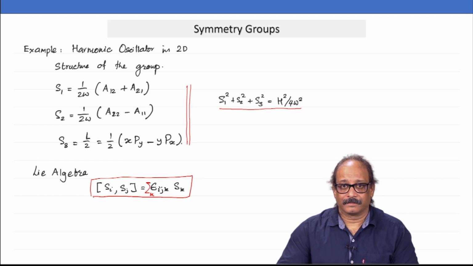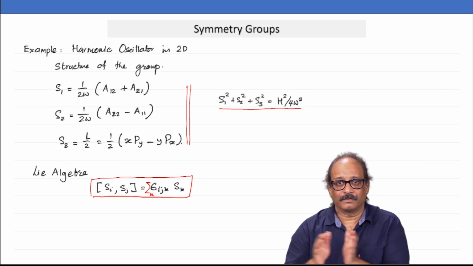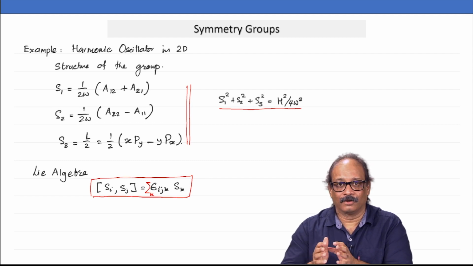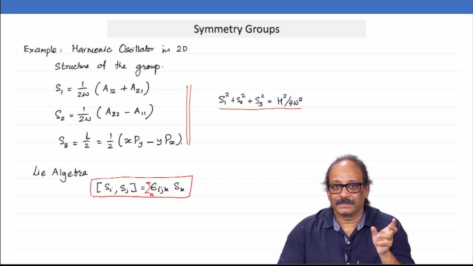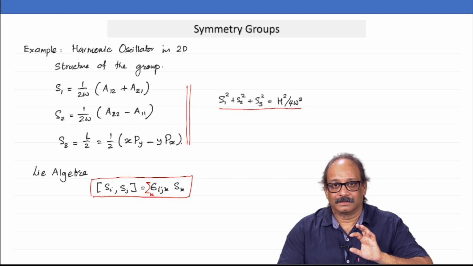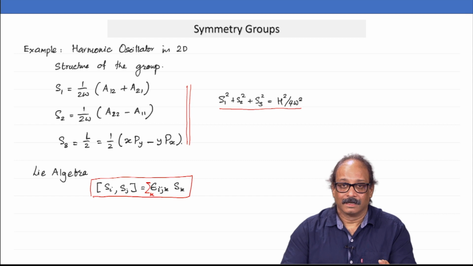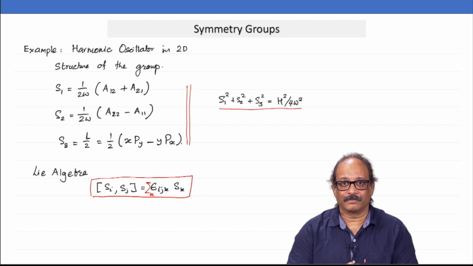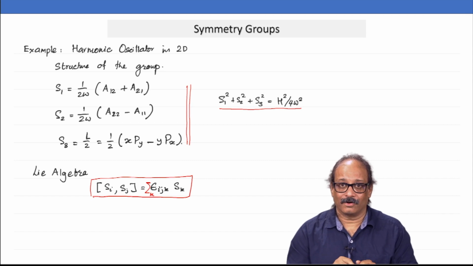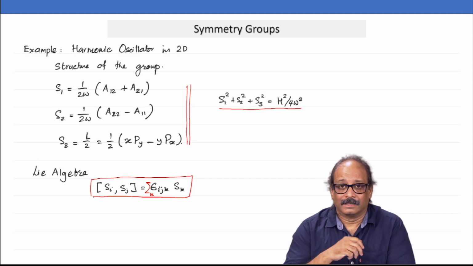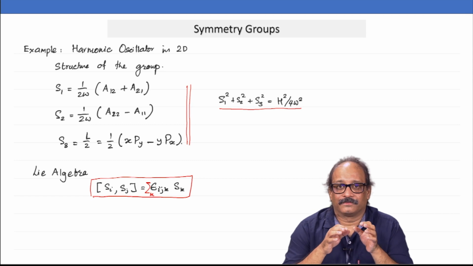The algebra of this is in fact isomorphic to the algebra of SO3, which was the symmetry group for a system in 3 dimensions which is spherically symmetric. You see, now we have found that the symmetry group of the 2-dimensional harmonic oscillator is also similar to that of SO3. Okay. So this is how you basically have to find the symmetry groups of systems.